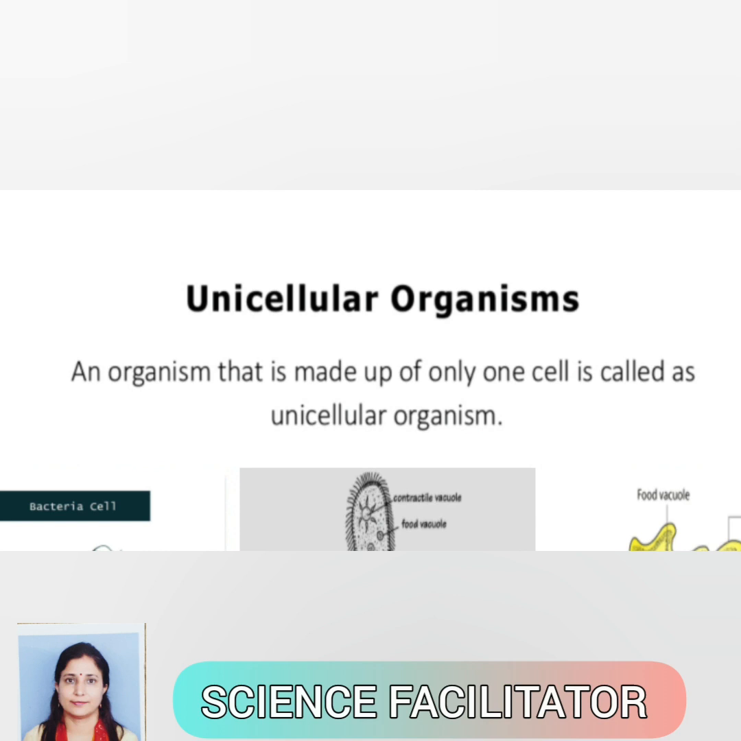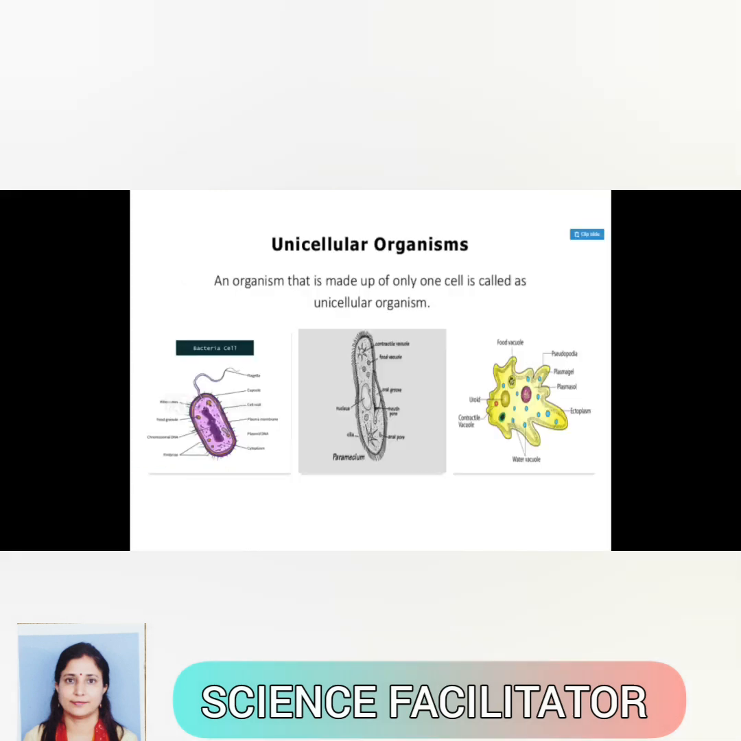Depending on the number of cells, organisms can be unicellular or multicellular organisms. So what are unicellular organisms? An organism that is made up of only one cell is called a unicellular organism. Examples of unicellular organisms are bacteria, paramecium, and amoeba.